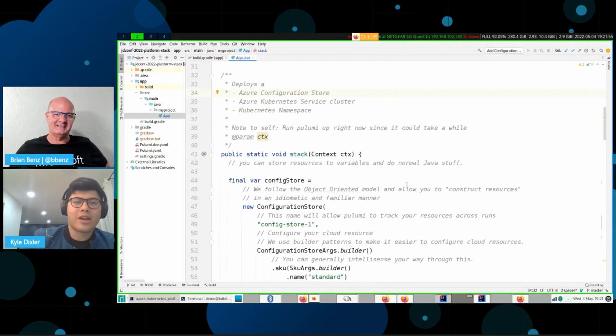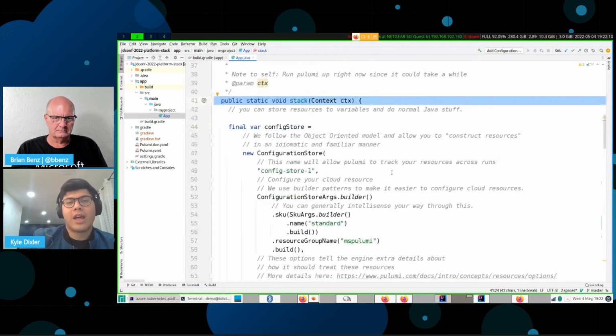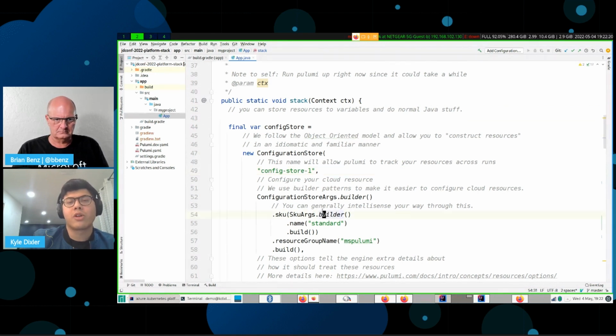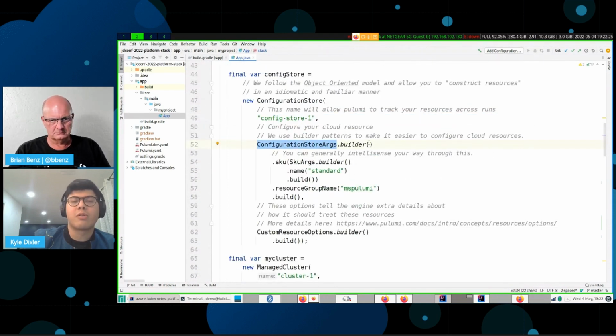So over here, we've got the function that's going to be deploying all these resources. We follow an object-oriented model, which means that we just construct resources using constructors. So it's very idiomatic and very friendly to pretty much every Java dev that's used Java. And we'll need to name it. The first argument is always going to be a name. We need to track this because we're going to be running this multiple times, and it needs a way to correlate this configuration with this name. And then we use builders, which make it really easy to configure the resource that you're doing.